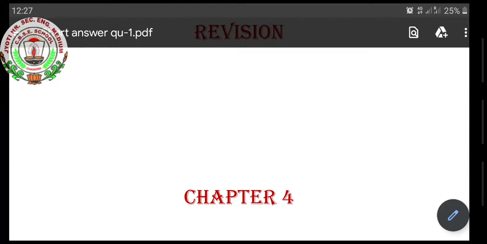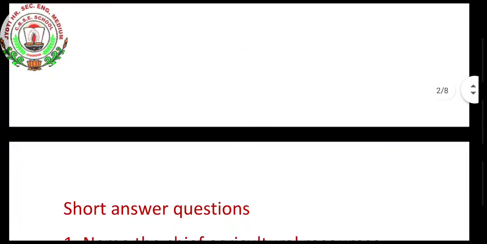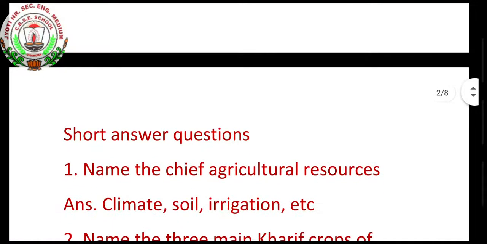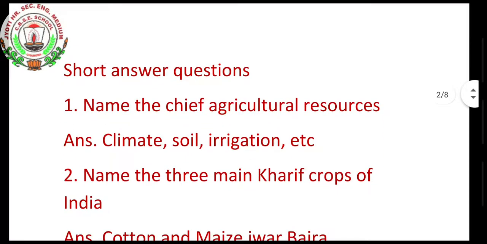Today we are going to do the revision of this chapter, that is chapter 4, Agriculture, Geography. Children, we have seen videos of this chapter and we came to know about the different crops and about agriculture, which crops are grown where, in which climate, and what things are necessary for good agriculture. As we know, India is an agricultural country.